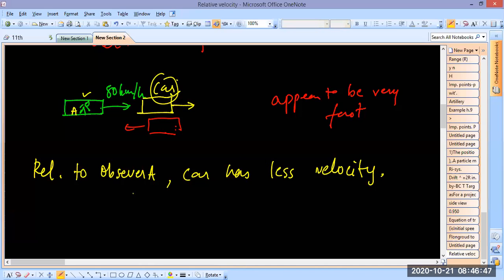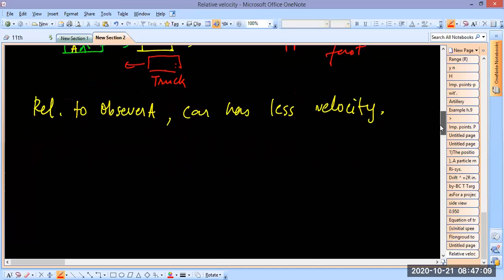But suppose this was a truck. Even in that case the truck would appear to be moving fast, because it's coming from the opposite side. So what is going on over here? That's what we are going to talk about.